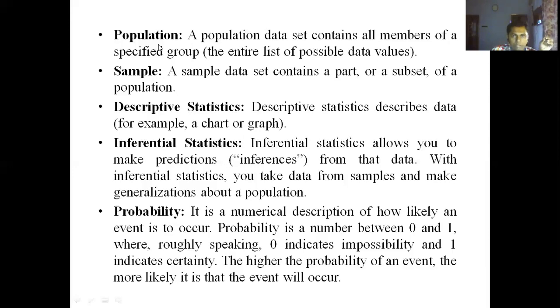The chi-square distribution is defined by the following formula: y is equal to y0 times chi-square to the power nu by 2 minus 1, times e to the power minus chi-square by 2. Here y0 is a constant that depends on the number of degrees of freedom, chi-square is the chi-square statistic, nu is equal to n minus 1 is the number of degrees of freedom, and e is a constant equal to the base of the natural logarithm system, which is 2.718.